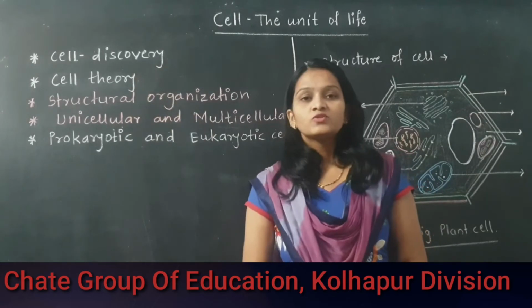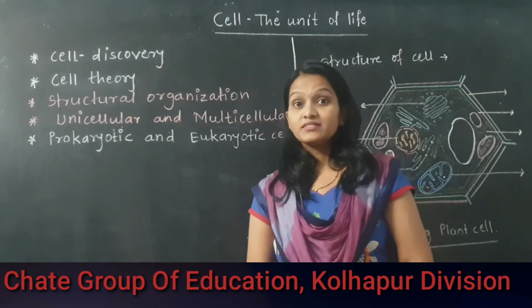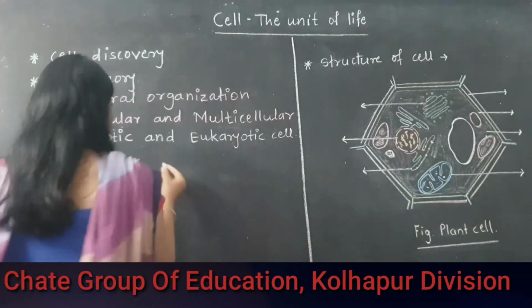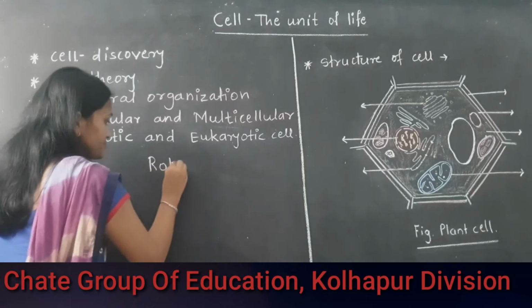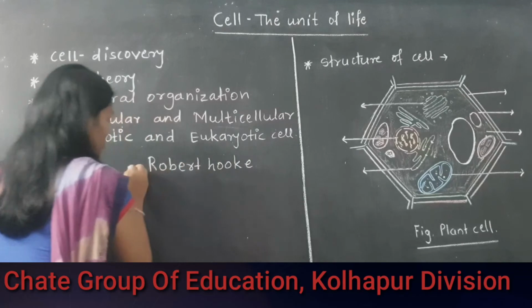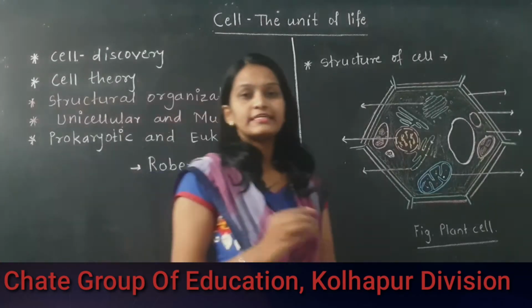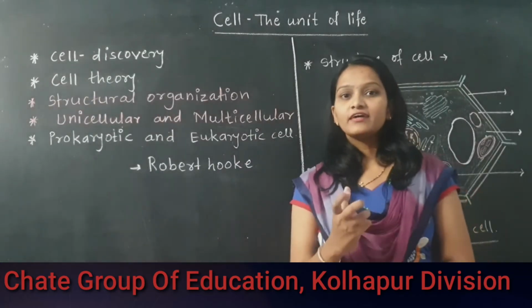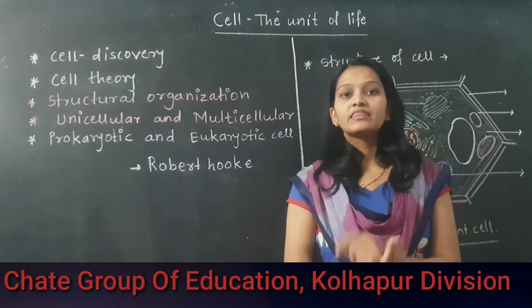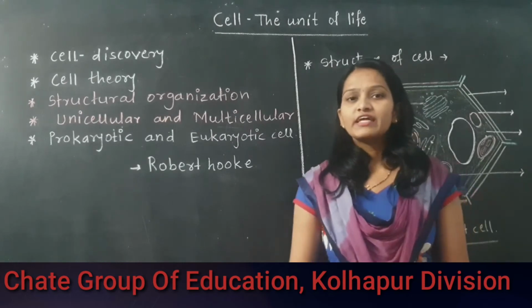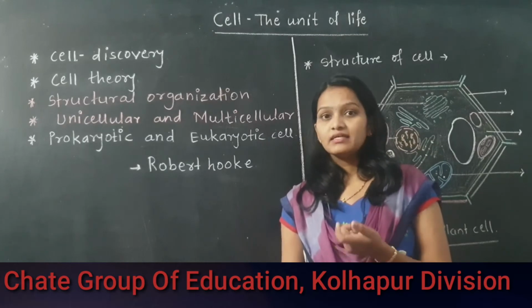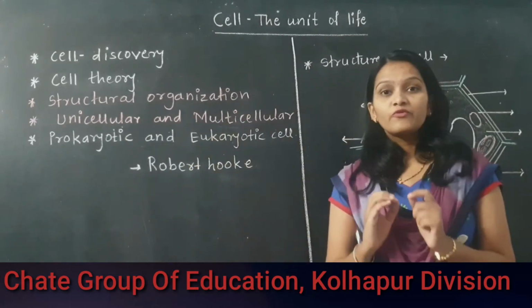Cell discovery. The cell was first discovered by the scientist Robert Hooke in 1665. Robert Hooke studied a honeycomb-like structure, and in that honeycomb-like structure he said that this is a cork-like compartment in every living organism. So each and every living body is made up of cells, and it is the basic part of every living organism.